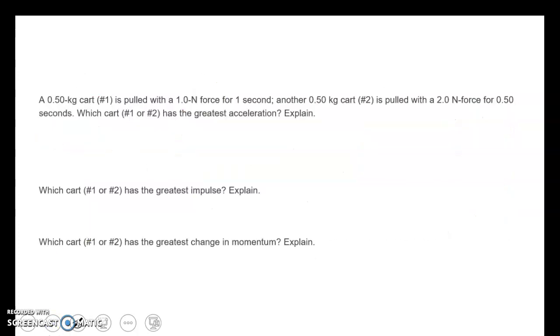Here we got half a kilogram carts pulled with a 1 Newton force for 1 second. So we got this cart pulled that way, 1 Newton force for 1 second. Another cart is pulled with a 2 Newton force for half a second. Which cart has the greatest acceleration? They both have the same mass, right?